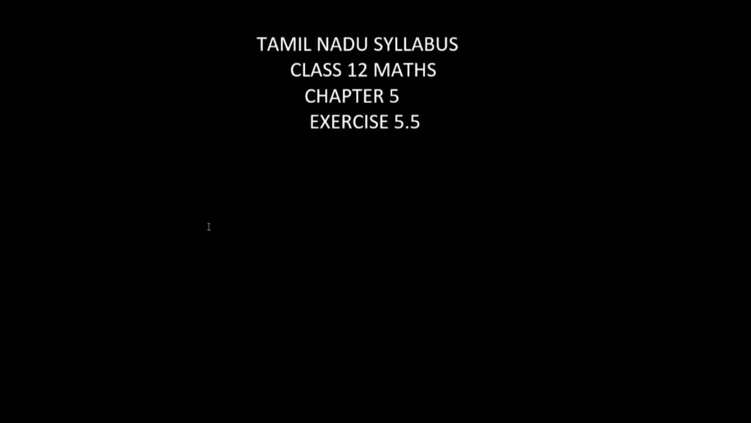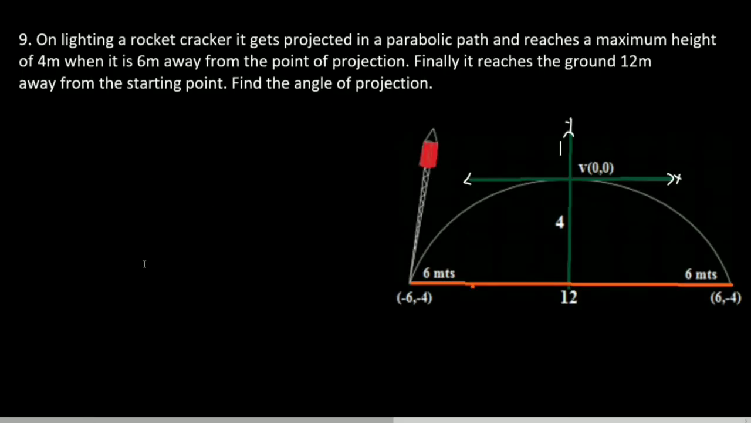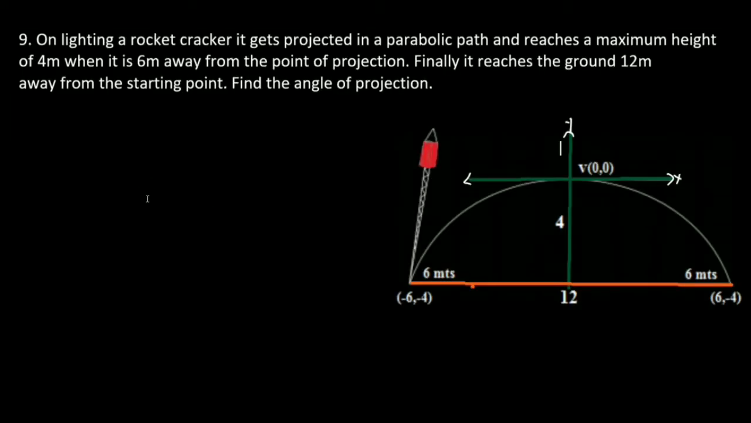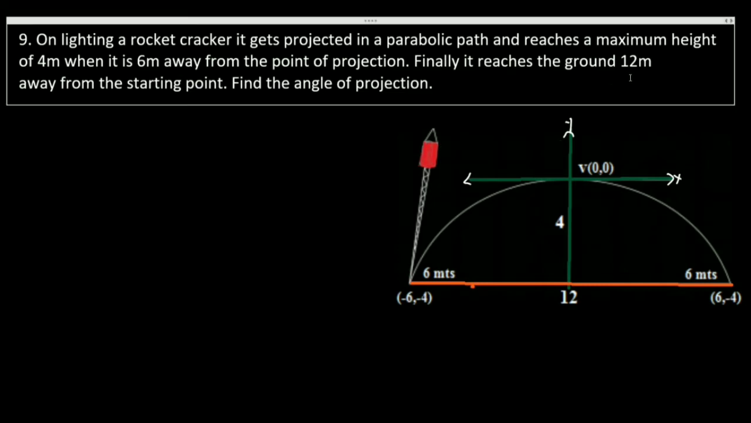Hello students, today we are going to see exercise 5.5 question number 9. On lighting a rocket cracker, it gets projected in a parabolic path and reaches a maximum height of 4 meters when it is 6 meters away from the point of projection. Finally, it reaches the ground 12 meters away from the starting point. Find the angle of projection.